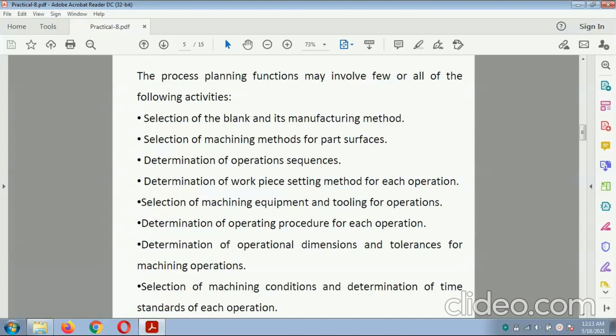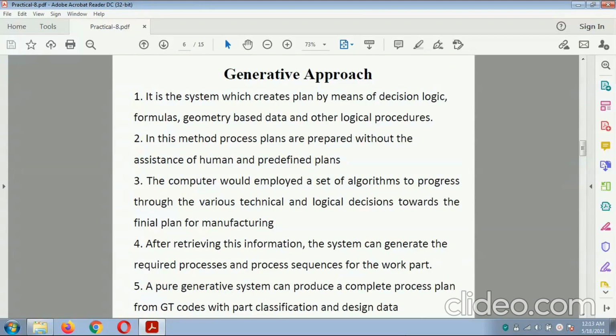The process planning functions involve the flow of activities: the selection of the blank and its manufacturing method, the selection of machining method for the part surface, determination of the operation sequence, determination of the workpiece setting method for each operation, selection of machining equipment and tooling for the operation, determination of the operation procedure for each operation, determination of operational dimension and tolerance for the machining operation, selection of machining conditions and determination of the time standard for each operation.